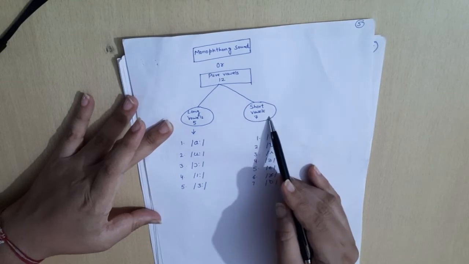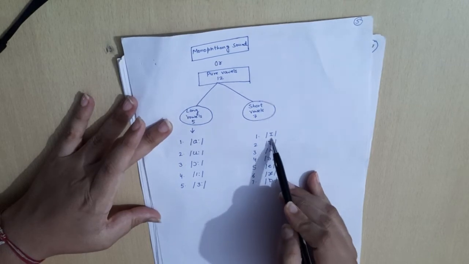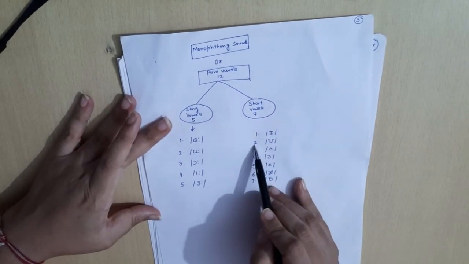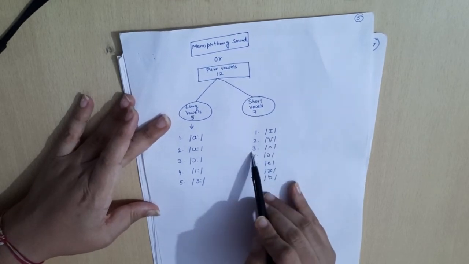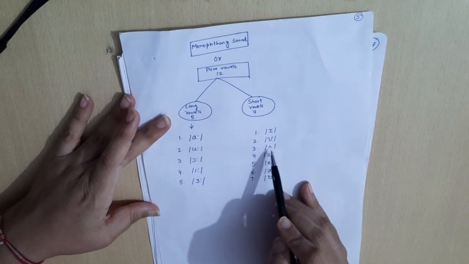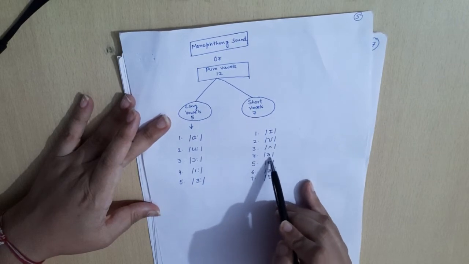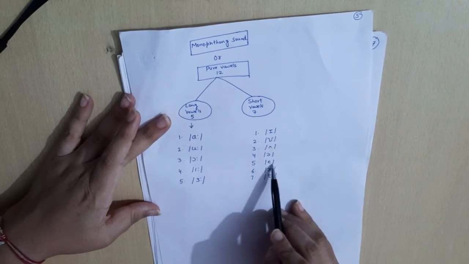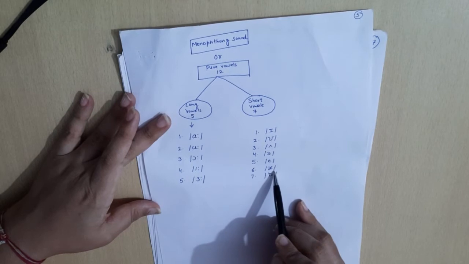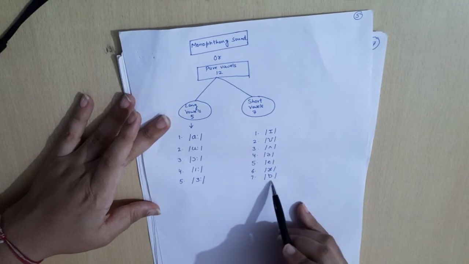Moving on to the short vowels, and here first one is E. Second is U. Third one is A. Fourth one is A. Fifth one is A. Sixth one is A. Seventh one is O.